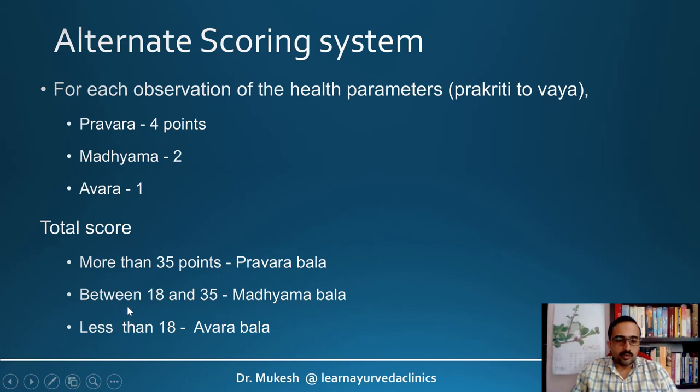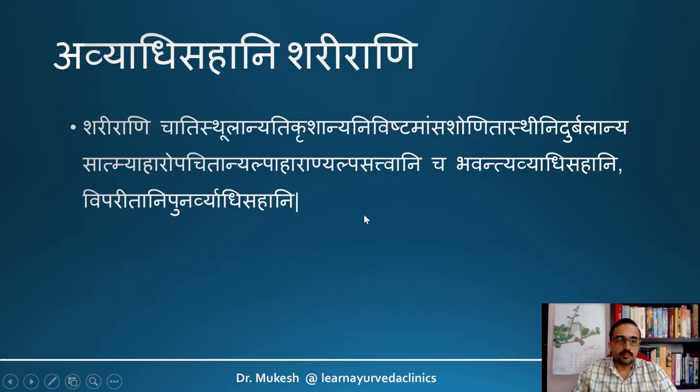If the score is between 18 and 35, then the individual has Madhyama Bala. If the score is less than 18, then the individual has Avara Bala. This is just an example I highlighted here. You can prepare your own scoring systems, or you can make use of validated and published Dashavidha Pariksha questionnaires or tools available in the public domain.